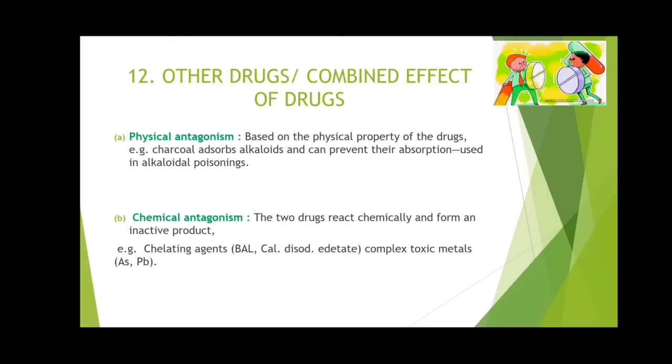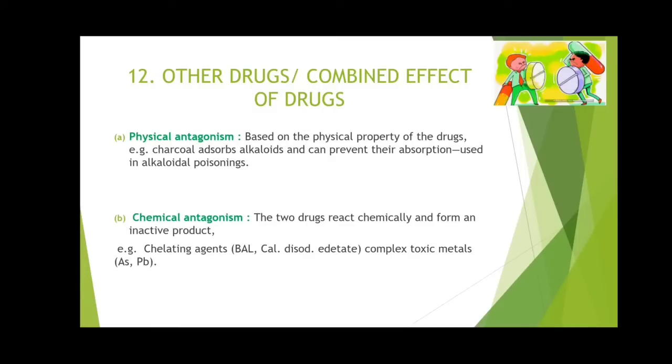For example, charcoal adsorbs alkaloids and can prevent their absorption. Used in alkaloid poisoning. Suppose anyone has consumed a large amount of an alkaloidal drug. If you consume activated charcoal, the alkaloid will get adsorbed on the charcoal and it will reduce the adverse effect, the poisoning action of the alkaloid over here.